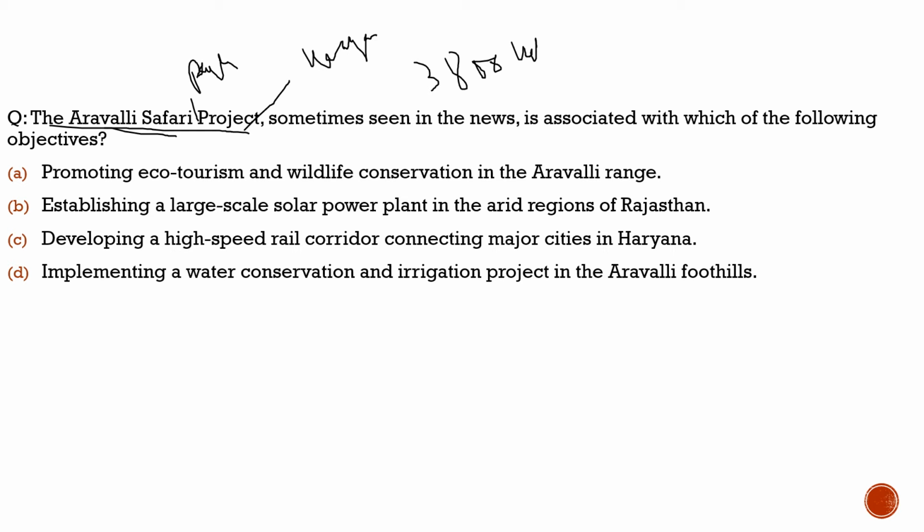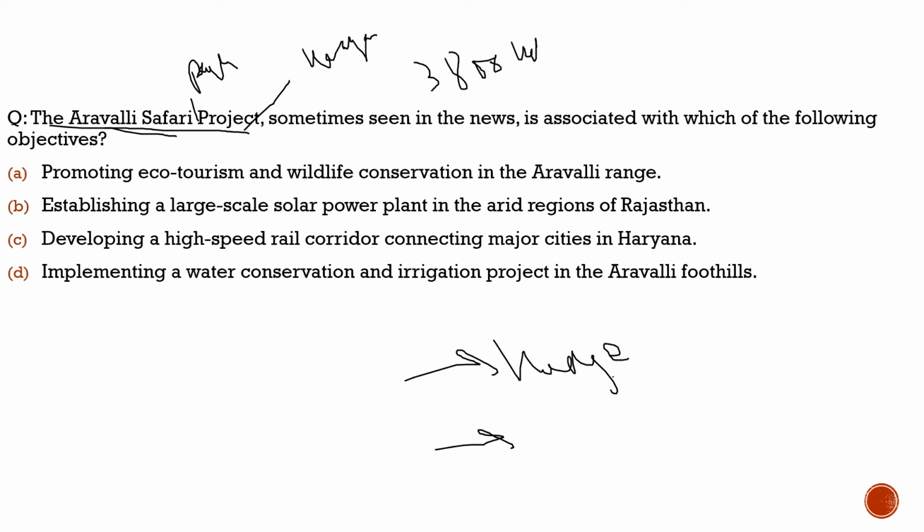In this park the animals would be caged, and the main concept is to attract tourism. But there is some criticism against this project, because a huge number of trees would be cut down. With respect to that, it got eyeballs because many forest officers, retired forest officers, had sent a letter to the PM to stop this project. So this is the whole concept behind it. Now let's solve the question. It may be important for your prelims.